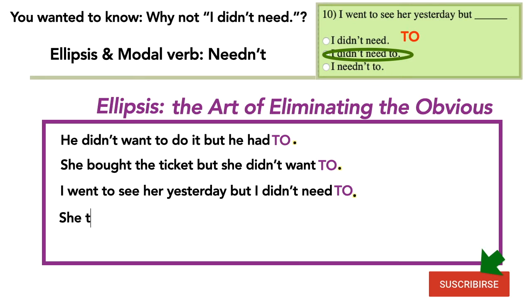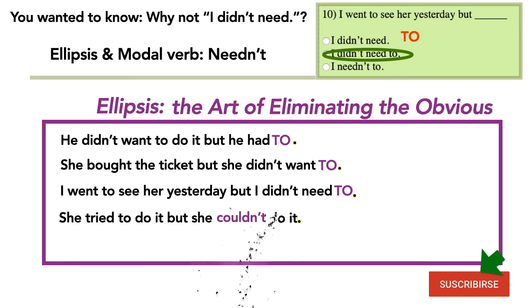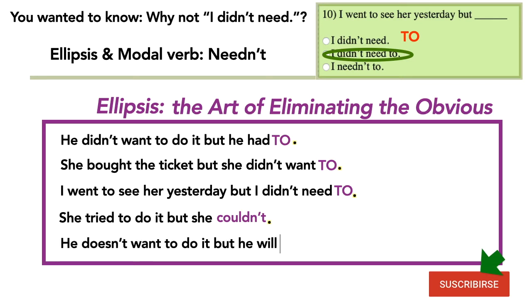By the way, we can do ellipses with modal verbs and auxiliaries too. For example, she tried to do it, but she couldn't do it. I don't need to repeat do it, so I don't, and I say she tried to do it, but she couldn't. And with an auxiliary now, he doesn't want to do it, but he will do it. I don't need to repeat do it, so again, I don't, and I say he doesn't want to do it, but he will.